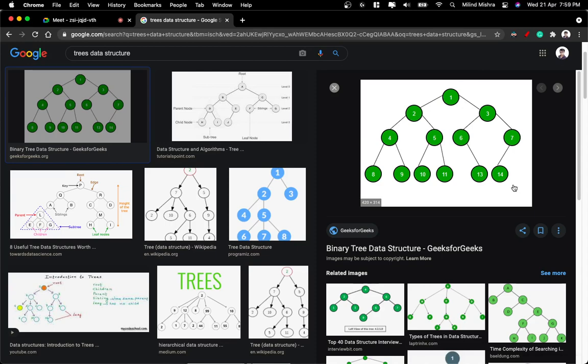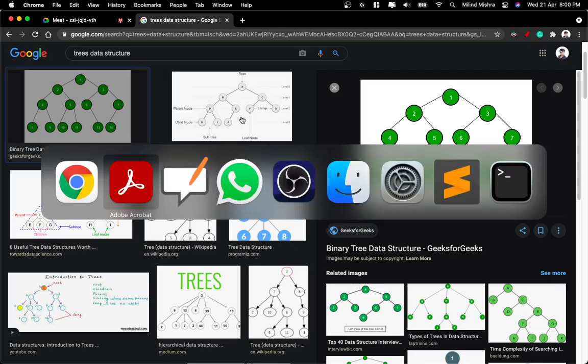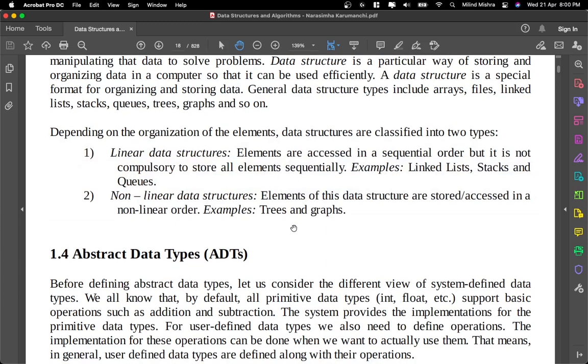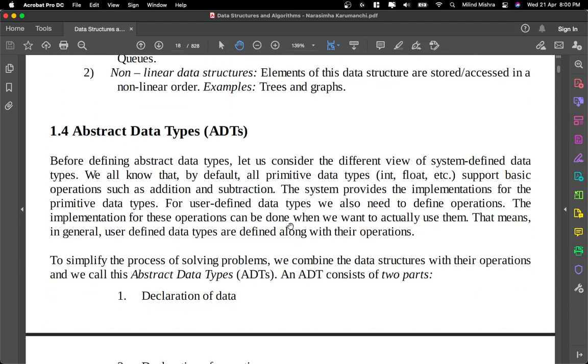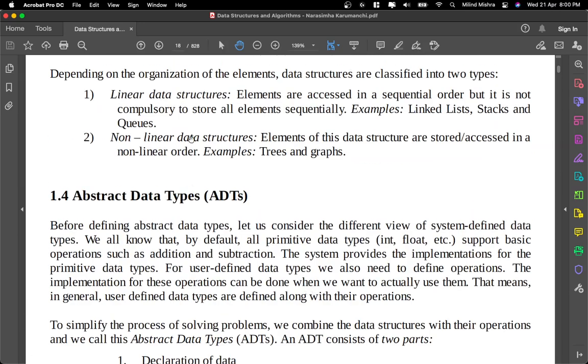Just as a trailer, a tree is a data structure which has a node, and it has child elements to it. You can consider this as the mama, and these are babies. There are two babies to this mama, and this baby is also a mama and it also has babies. This is the left child, this is the right child. So we'll study about all this later. I don't know why my cursor went like that, but still. So non-linear data structures are those whose elements are stored and accessed in a non-linear order.